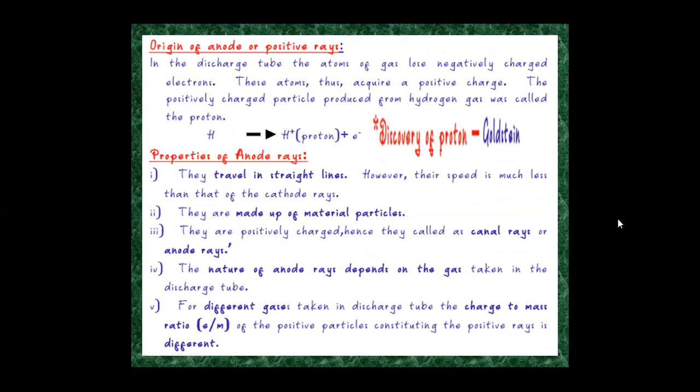Anode rays also travel in a straight line. However, their speed is much less than that of the cathode rays. Anode rays are made up of material particles. Anode rays carry positive charge, hence they are called canal rays or anode rays. The nature of anode rays depends upon the gas taken in the discharge tube. For different gases, the charge to mass ratio of the positive particles constituting the positive rays is different.